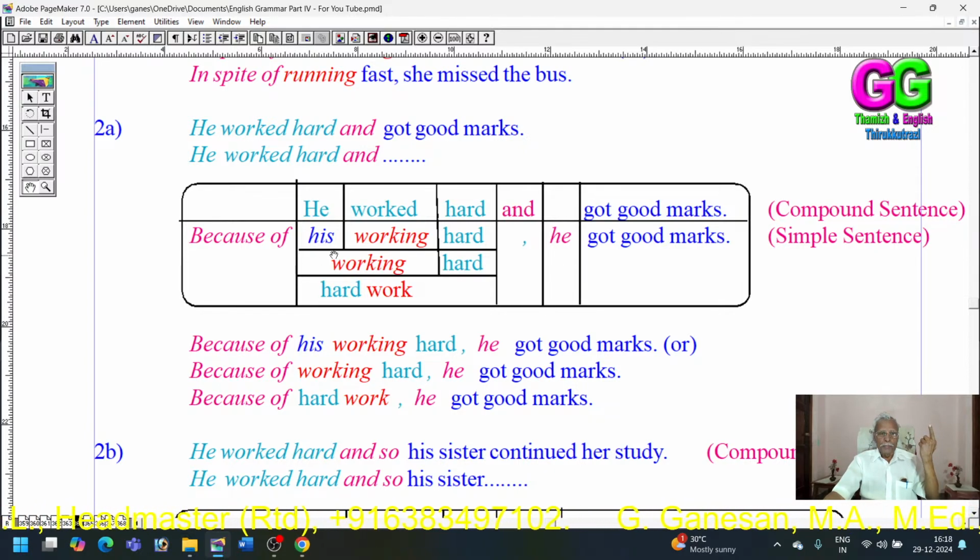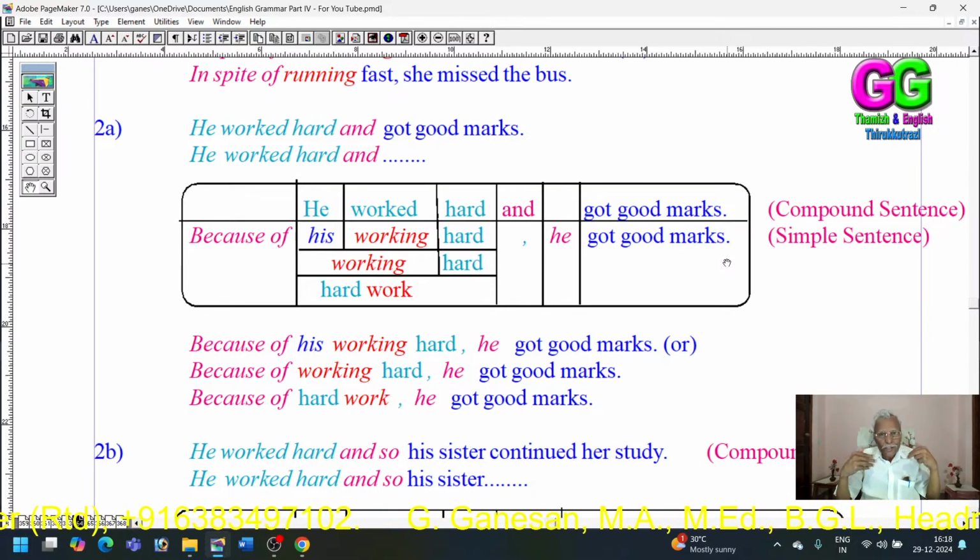So, "Because of his working hard, he got good marks." In both these sentences, the subjects are the same. We can say "because of working hard." "Because of working hard, he got good marks."